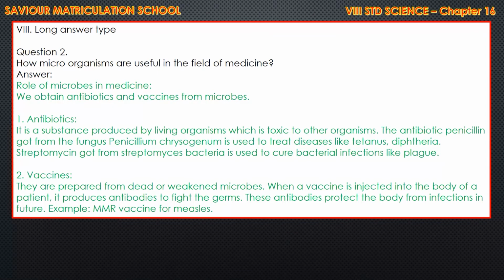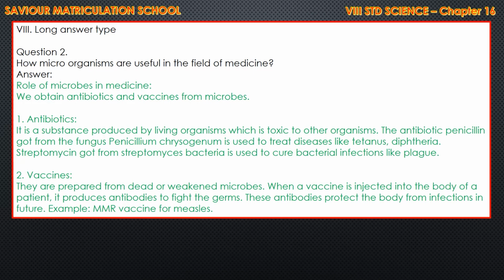Then how microorganisms are useful in the field of medicine, that is also given. Verify the book. Role of microbes in medicine. We obtain antibiotics and vaccines from microbes.